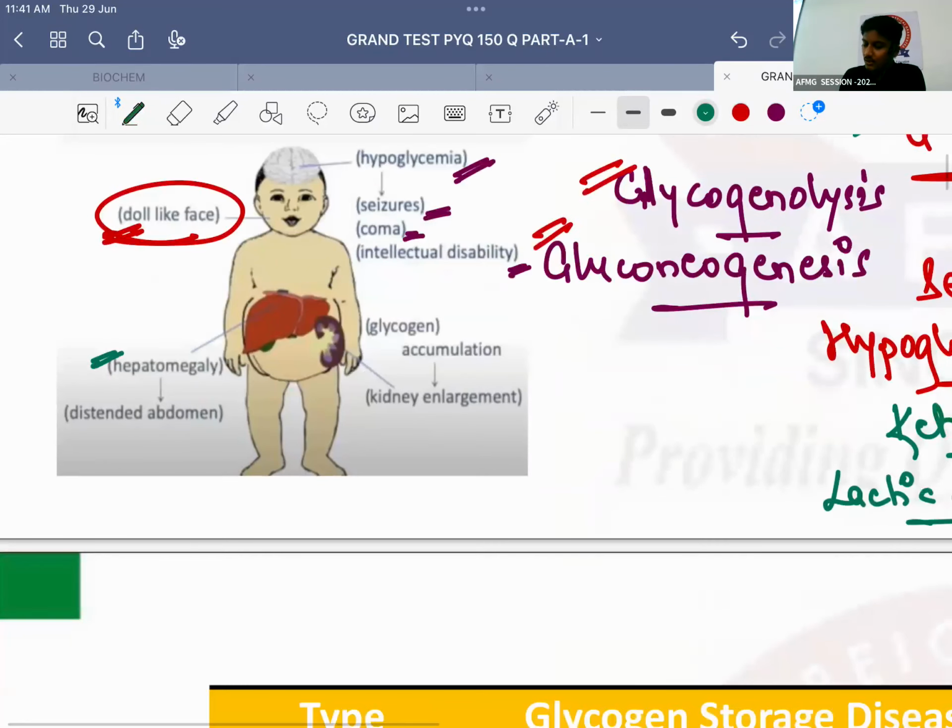Next, hepatomegaly. Okay, that will cause distension of the abdomen. And yes, there can be glycogen accumulation even in the kidneys. That can also cause kidney enlargement in the patient as well.